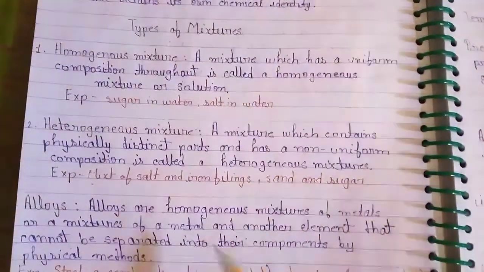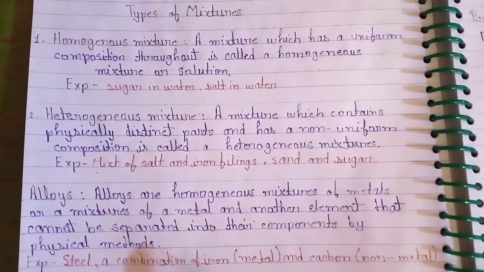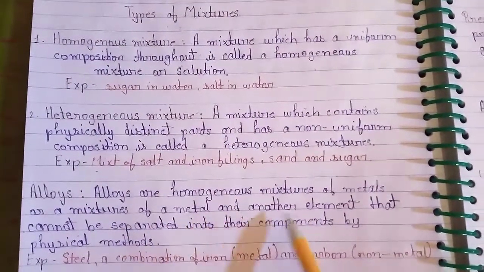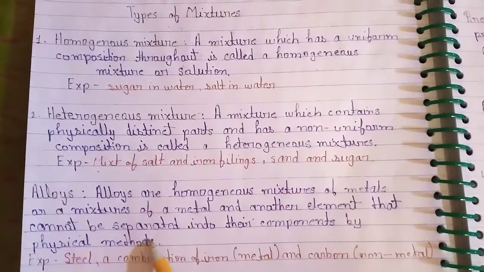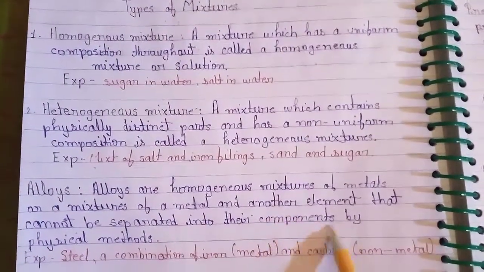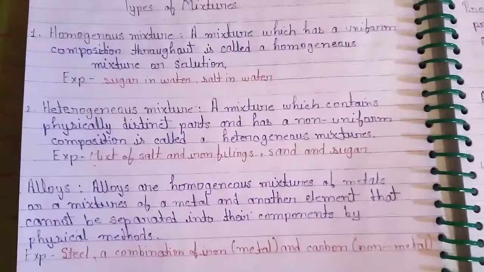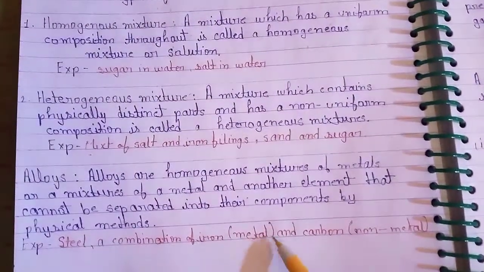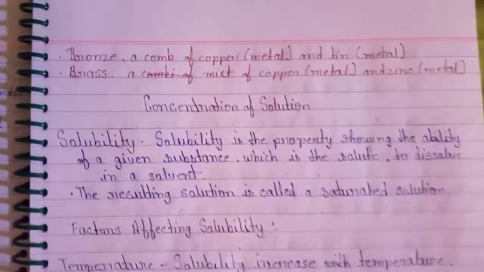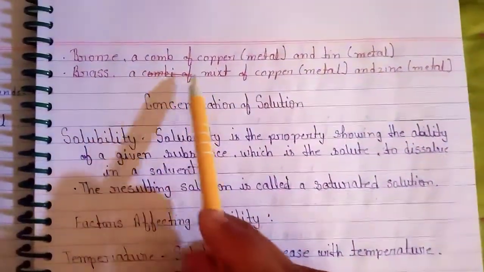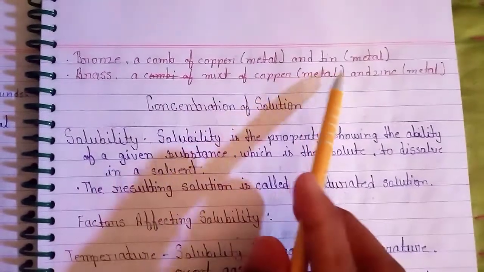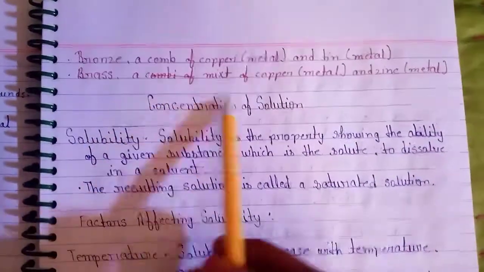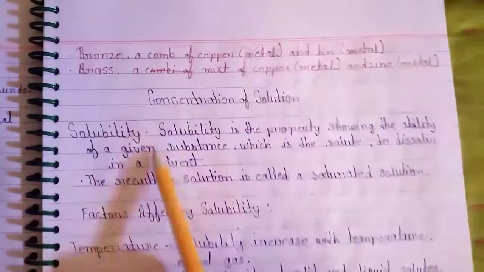Alloys. Alloys are homogeneous mixtures of metals or a mixture of metal and another element that cannot be separated into their components by physical methods. Example: steel, a combination of iron metal and carbon non-metal. Let's see another example, bronze, a combination of copper metal and tin metal. Brass, a mixture of copper metal and zinc metal.